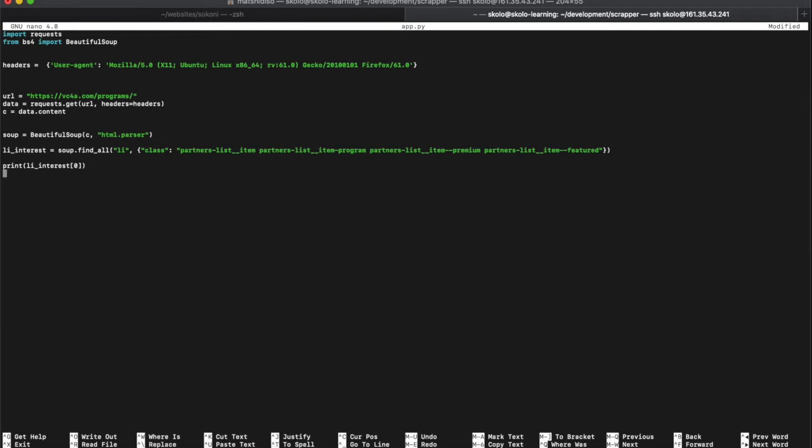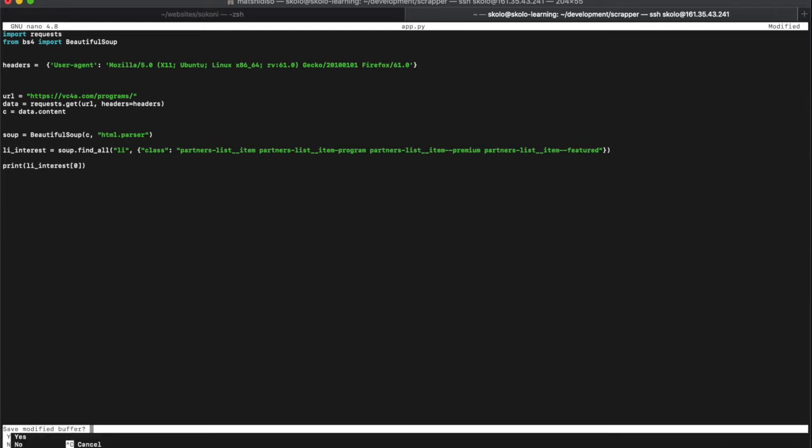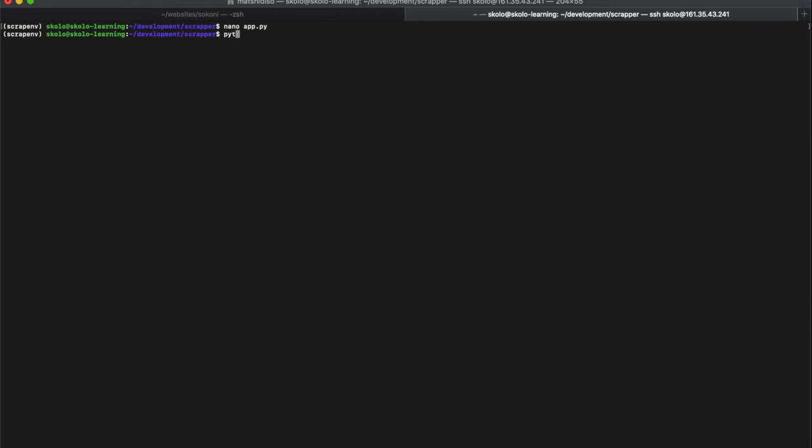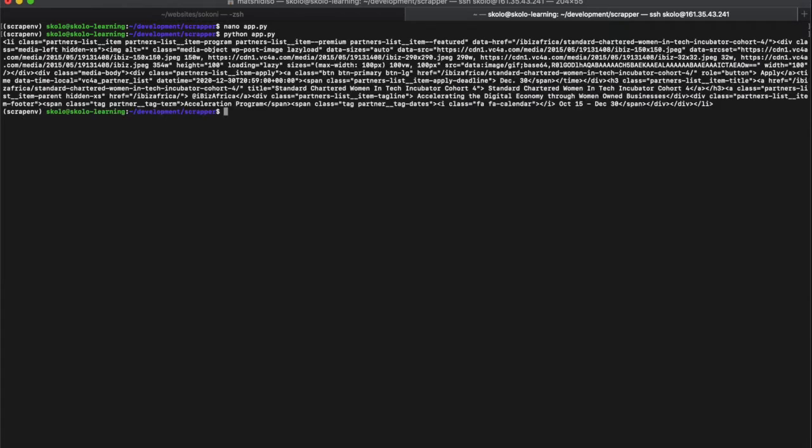To close this, it's Control X. It will ask you, do you want to save? Say yes, and close it, and then we can do python app.py. Let's run it and see. So now we're printing just one element.